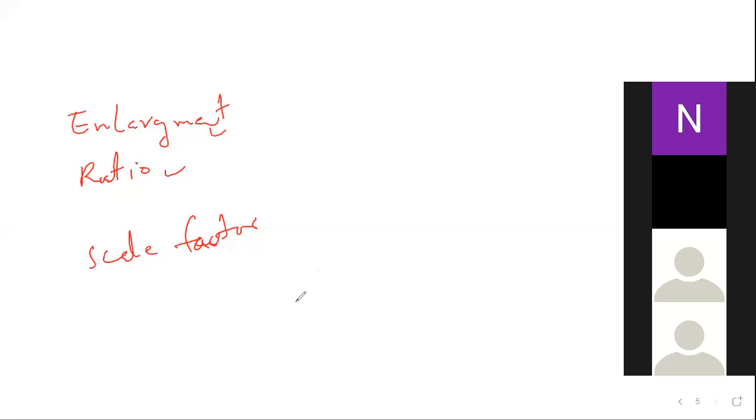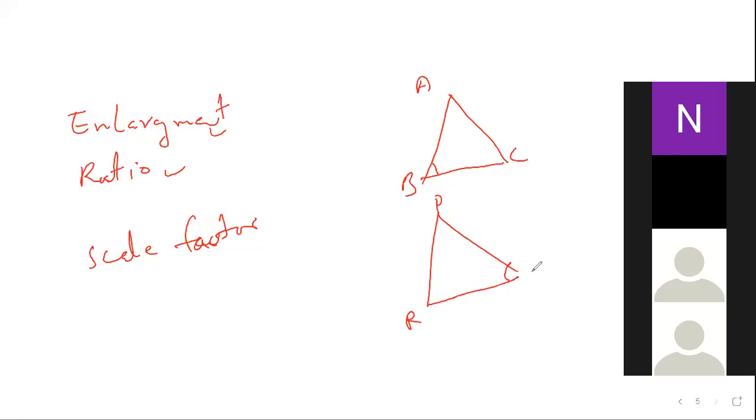If it is a polygon, we have to check the angles are equal. A triangle is a polygon. A triangle has three angles. Suppose another triangle here. We are talking about this angle. Suppose this is ABC and this is PQR.